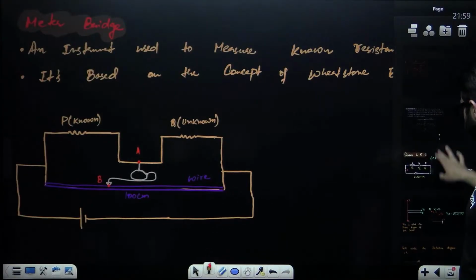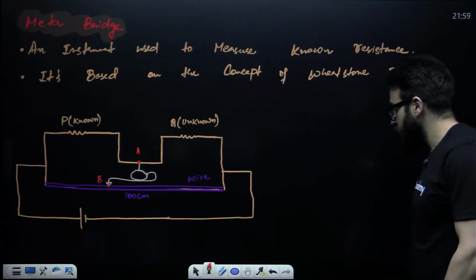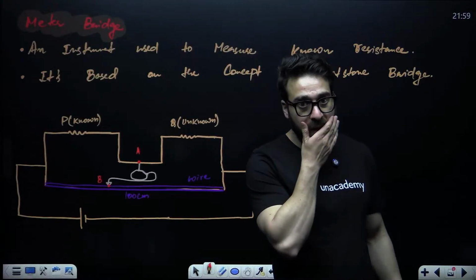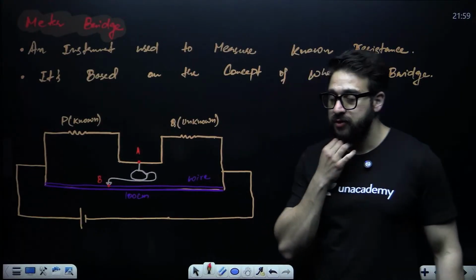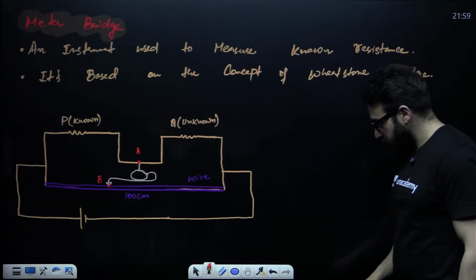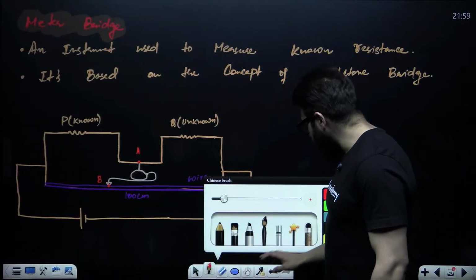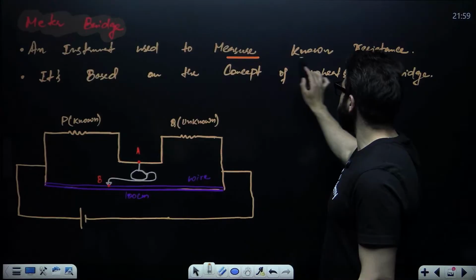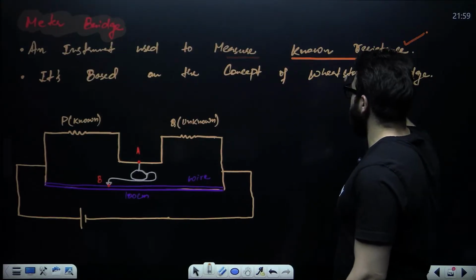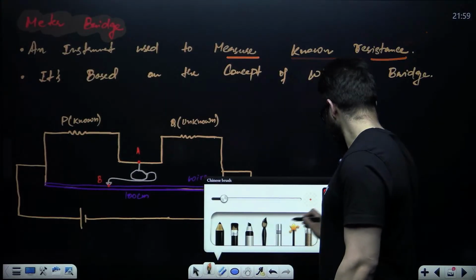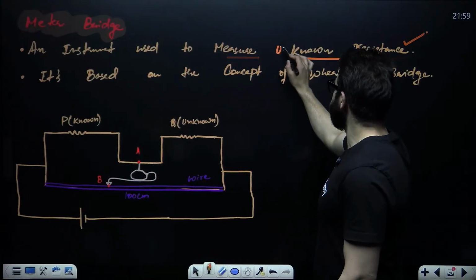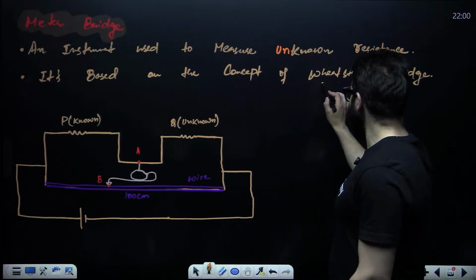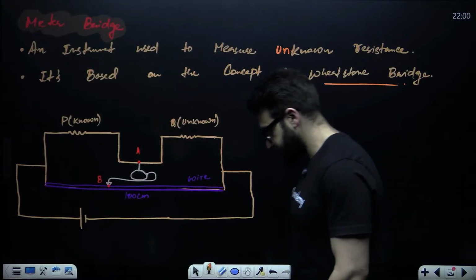Now let's move on to the concept of meter bridge. What does meter bridge actually say? We say it's an instrument used to measure the unknown resistance. It's based on the concept of Wheatstone bridge.